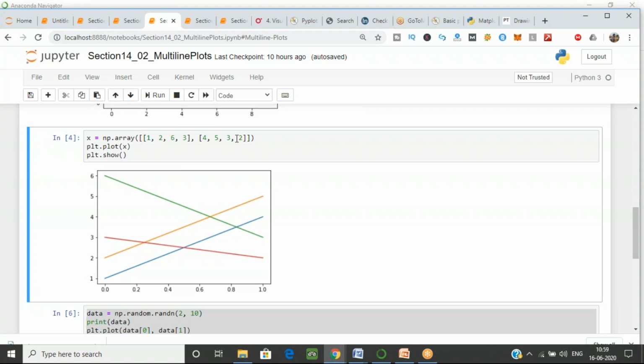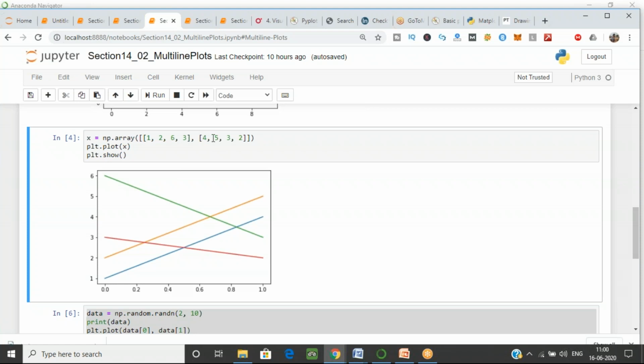How will it plot the lines? You see we have 4 columns here. The first value of the first array will match with 4, the second value 2 with 5, 6 with 3, and 3 with 2. They are matched position-wise.